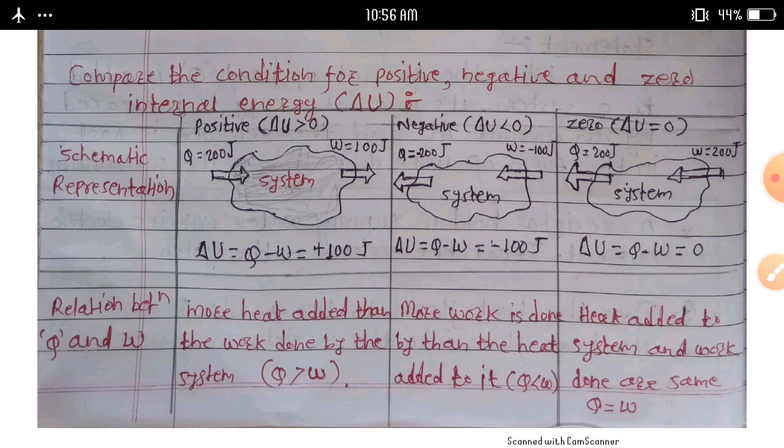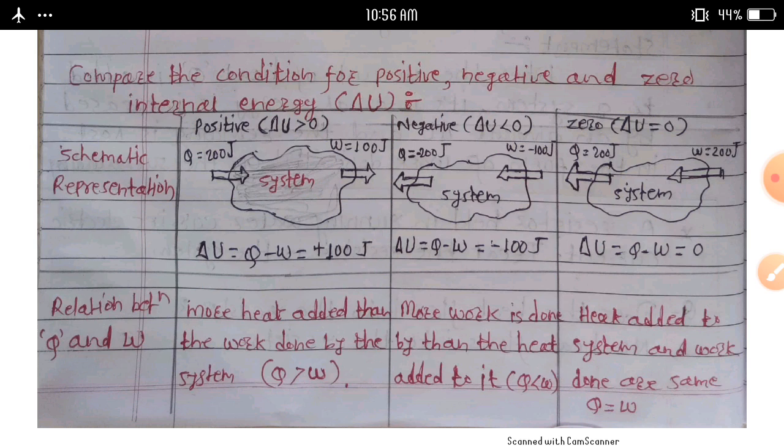And the last case, internal energy 0, that is delta U is equal to 0. Then heat added to the system and work done are the same, that is Q is equal to W. In this way we complete this point.